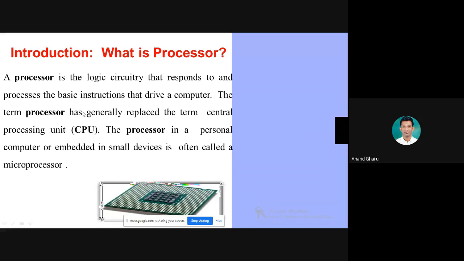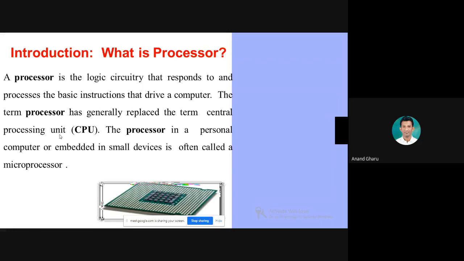The term processor has generally replaced the term central processing unit. Mostly we have heard that the central processing unit, CPU, is the main part of the computer system.